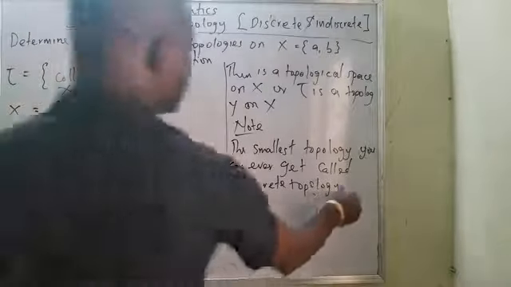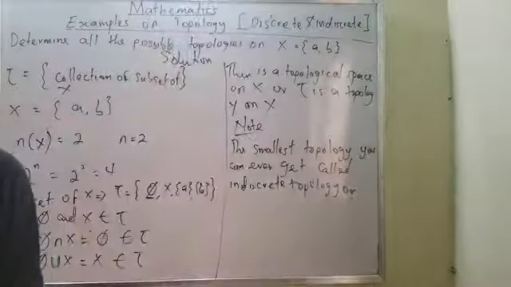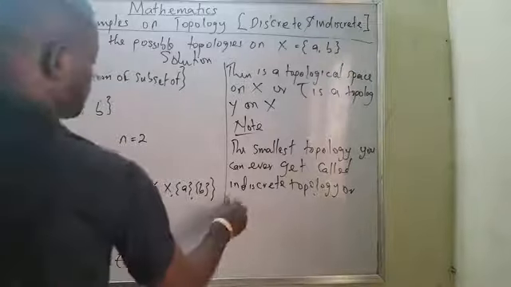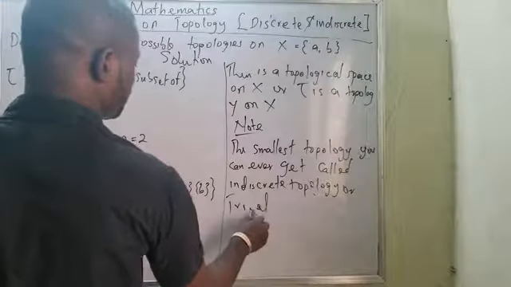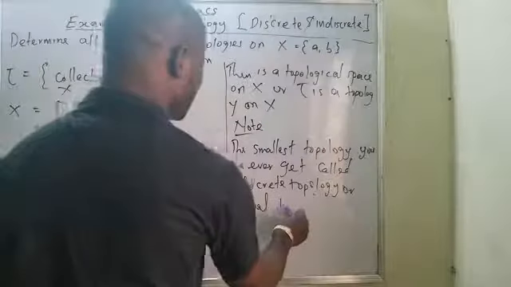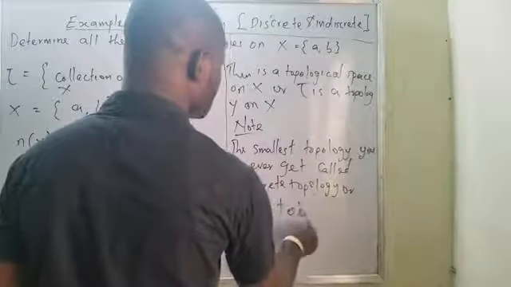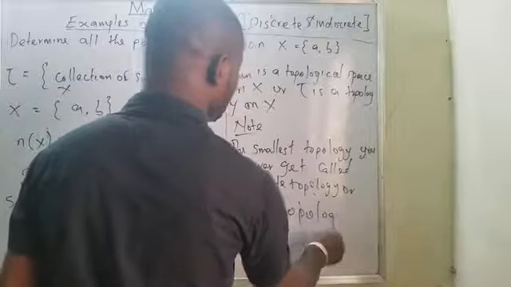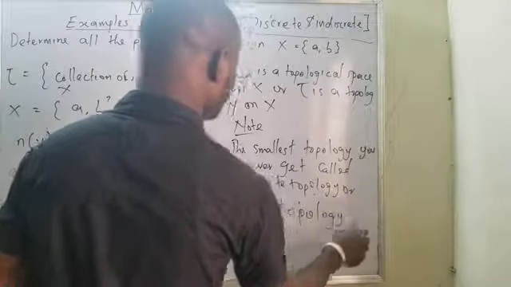Or you can also call it the indiscrete topology. Please take note of that. I am using this opportunity to explain what is called the indiscrete topology.